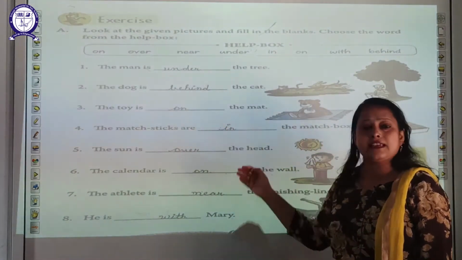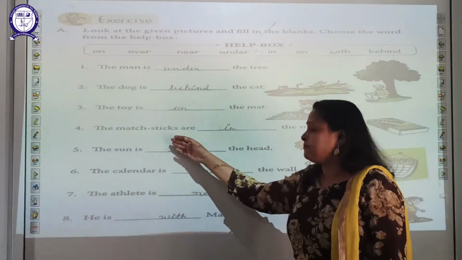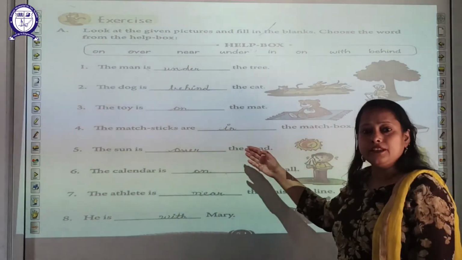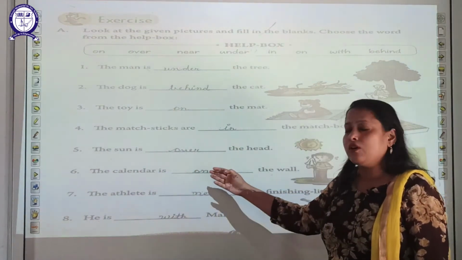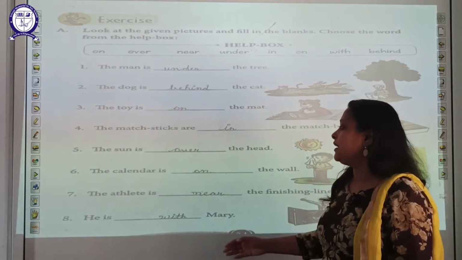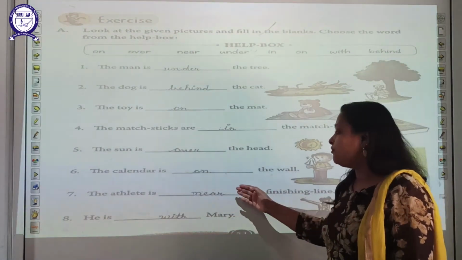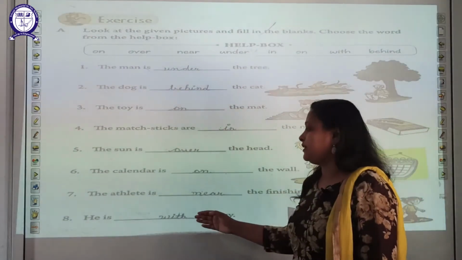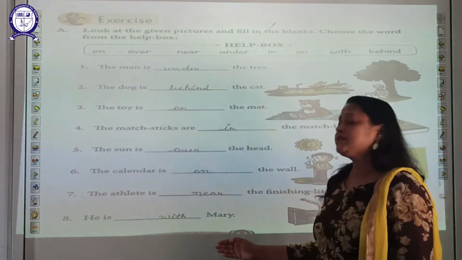The toy is dash the mat. Students, the toy is on the mat. The matchsticks are dash the matchbox. In the matchbox. The sun is over the hat. Where is the sun? The sun is over the hat. The calendar is, where is the calendar, students? On the wall. The athlete is dash the finishing line. Where is the athlete? Near the finishing line. And he is dash Mary.